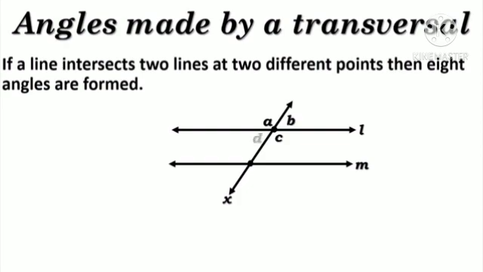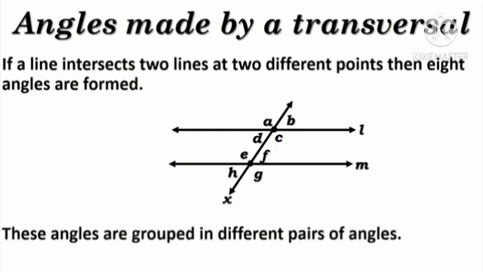angle C, that is the third angle, angle D, the fourth angle, the fifth angle is E, the sixth angle is F, the seventh angle is G, and the eighth angle is H. So in total, here we have 8 angles in this figure. Make a note: if any transversal intersects 2 lines at different points, then 8 angles are formed.